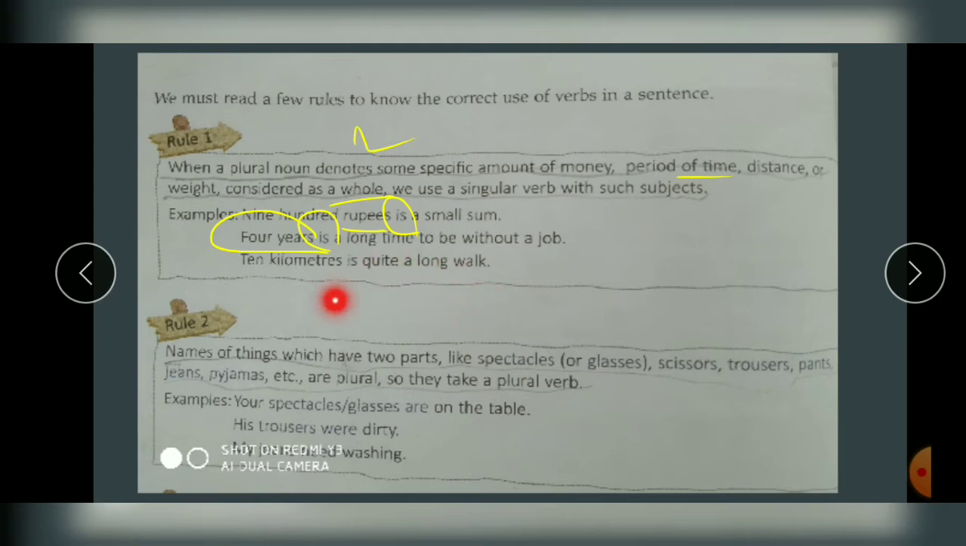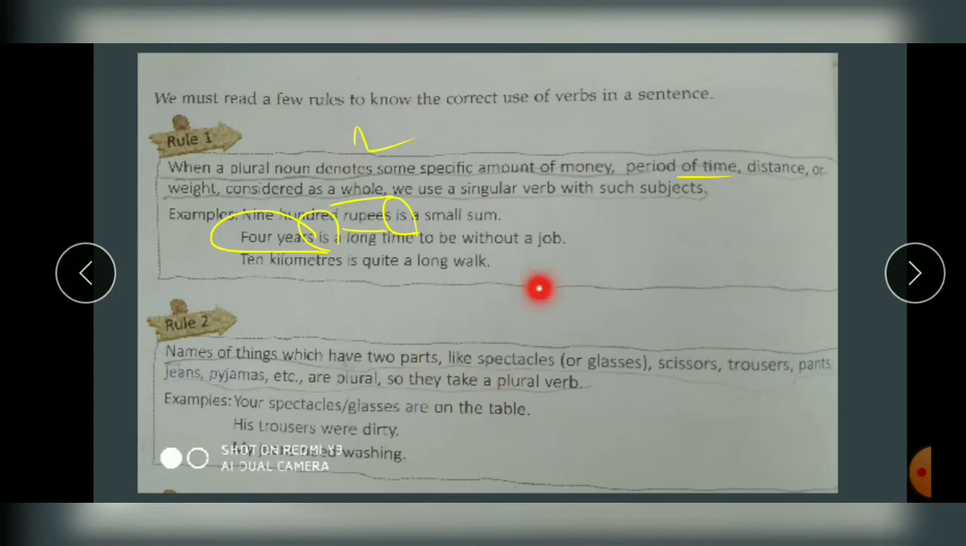भले वो चीज़ एक है लेकिन उसके दो हिस्से हैं. चश्मा एक है but parts कितने हैं? दो. Your right glass and your left glass, right? So we consider it as plural, and as we consider it as plural, your verb will also be plural. Is it clear or not?